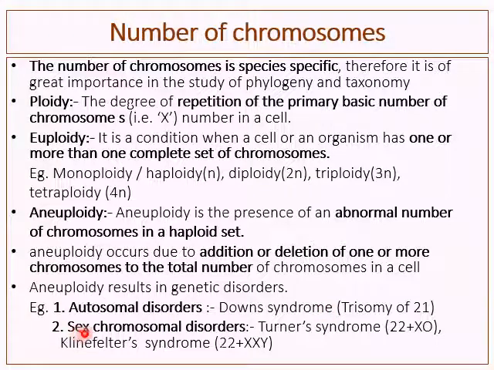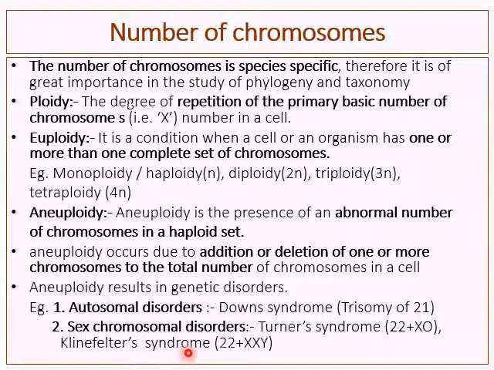Then a sex chromosomal disorder, Turner syndrome, in which there are 22 autosomes plus X, meaning one sex chromosome is less. So the total number of chromosomes is 45 instead of 46. Then Klinefelter syndrome.